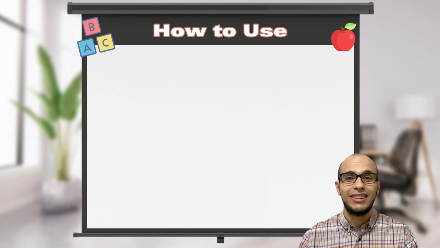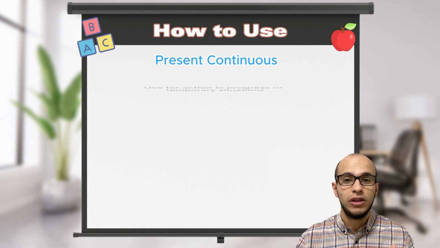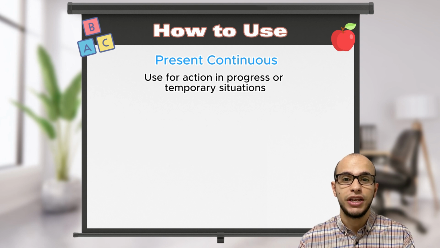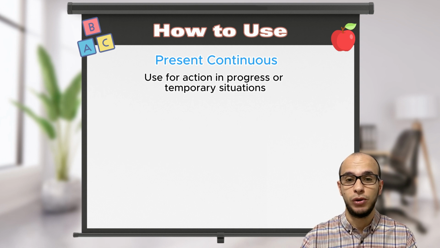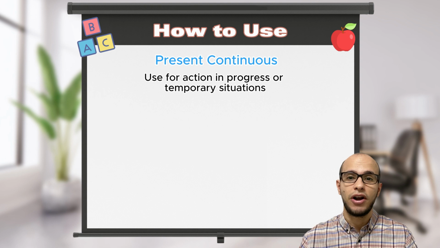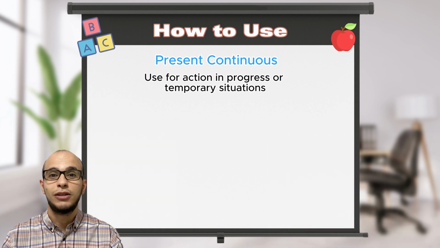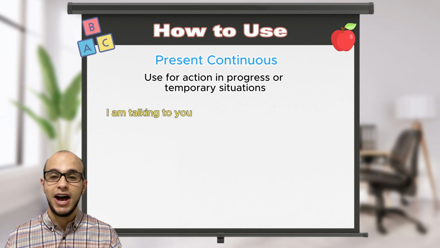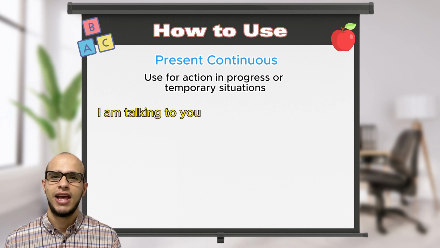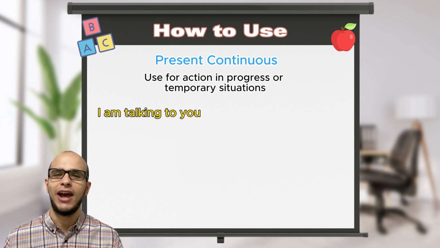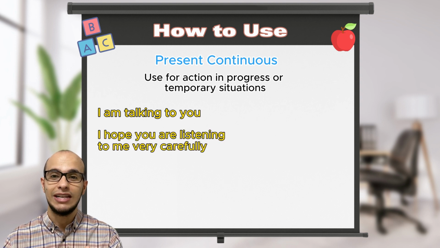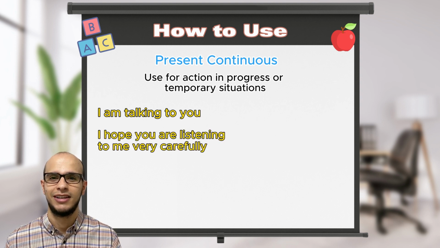Let's look now at the present continuous. We use present continuous for action in progress or temporary situations. Things that are happening now and will stop at some point in the future. Let's look at some examples. I am talking to you. How about you? What are you doing now? I hope that you are listening to me very carefully.